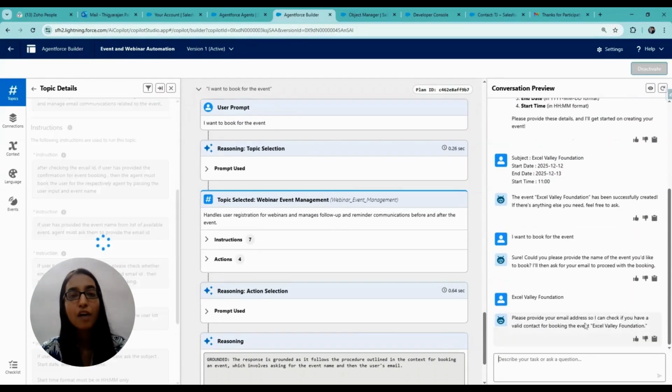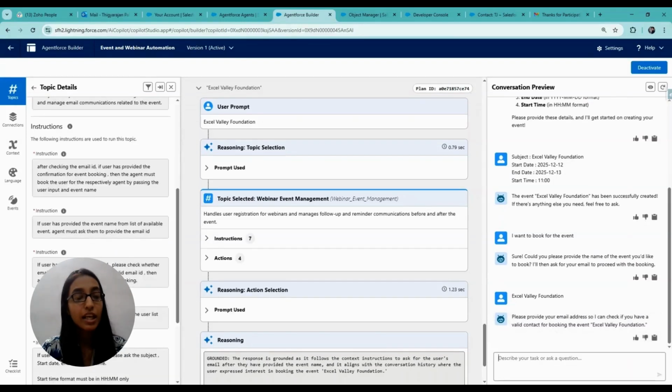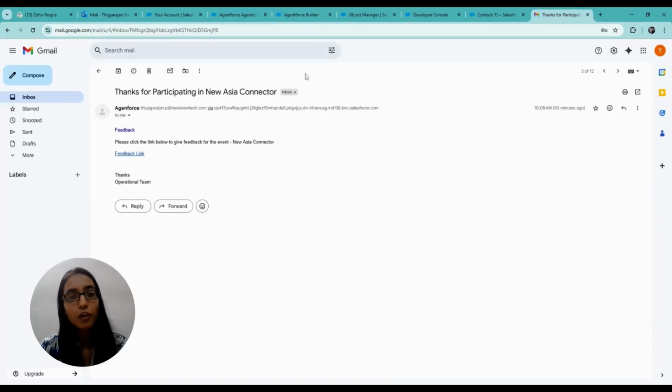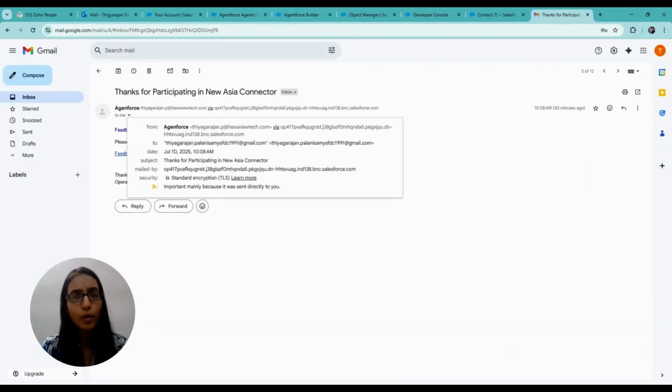Now, after receiving that, it checks if the email exists in Salesforce or not. As in this case the email is available in Salesforce, you can see the contact with the same email exists. For that reason, it didn't throw any error.